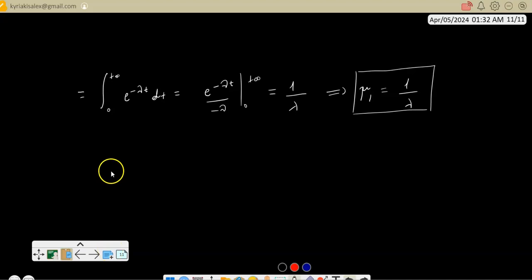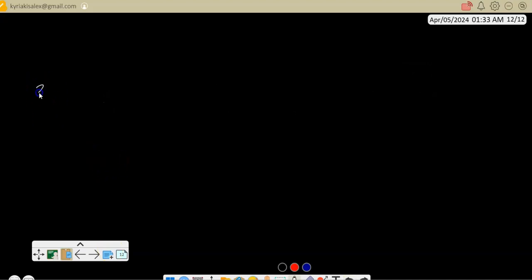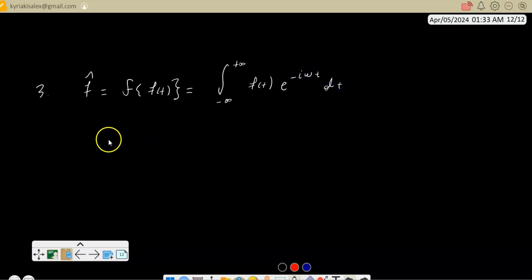Now I need to find the Fourier transform of the function. I use this symbol, hat, for the Fourier transform of the function f of t. It's the integral from minus infinity to infinity of f of t times e to the power of minus I omega t dt. Again, because I have a piecewise function, I split the integral.